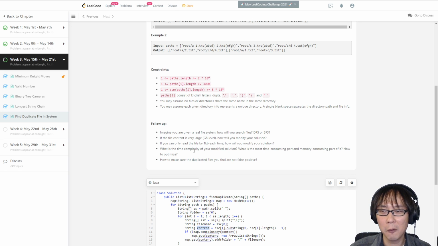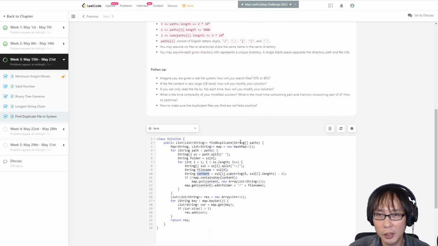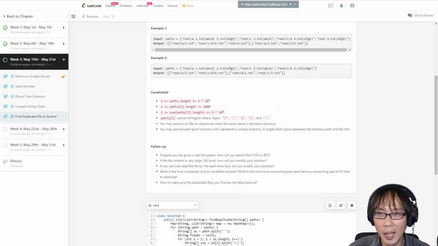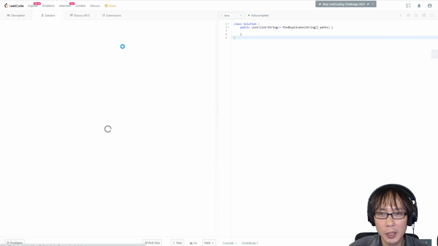A false positive means my hash function is designed pretty badly and I have so many collisions that I return something that is not really a duplicate, because their keys are actually different, but because I hash the key again, I got a duplicate. So I got a false positive. That's all of my answer, I guess. And now I can't wait to see the solution.